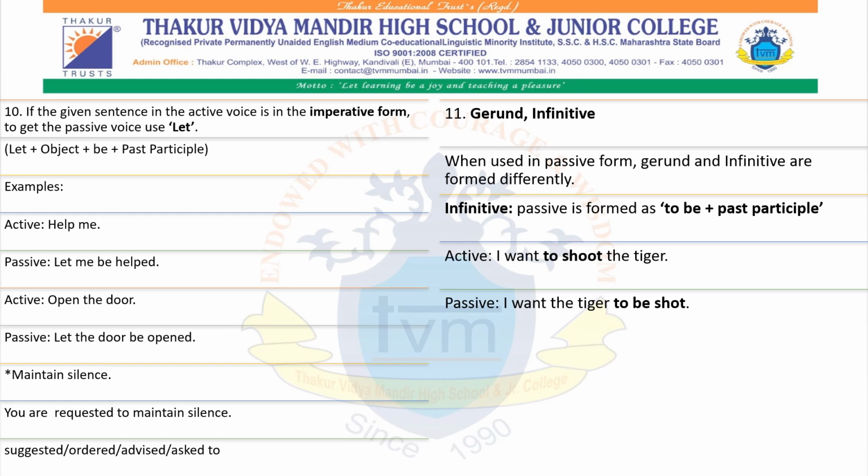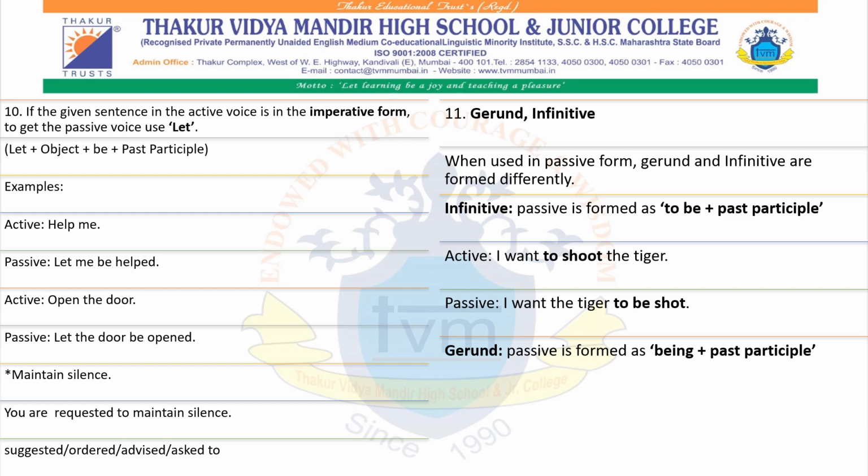The passive will be I want the tiger to be shot. I want stays the same, we take the object and make it the subject, the tiger, and because it is an infinitive, it will be to be and then the past participle, shot.